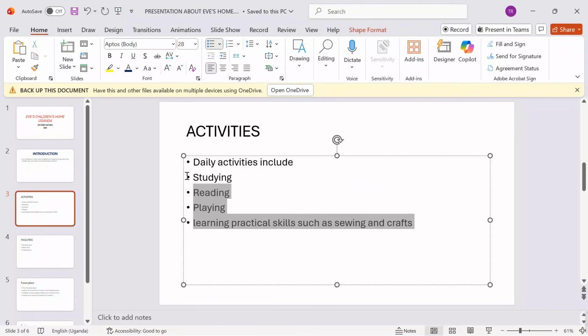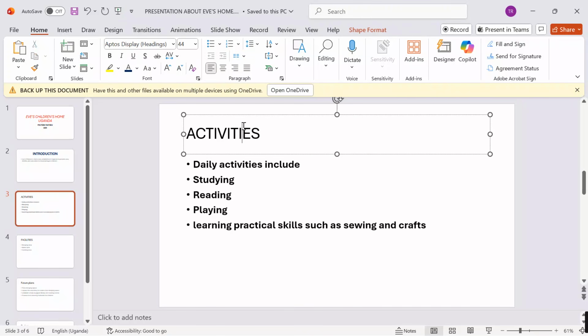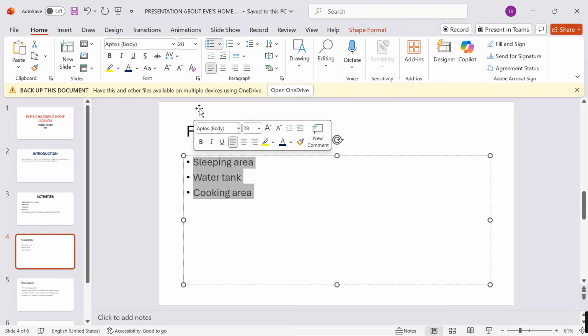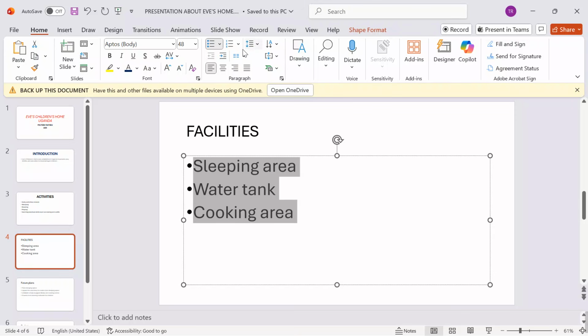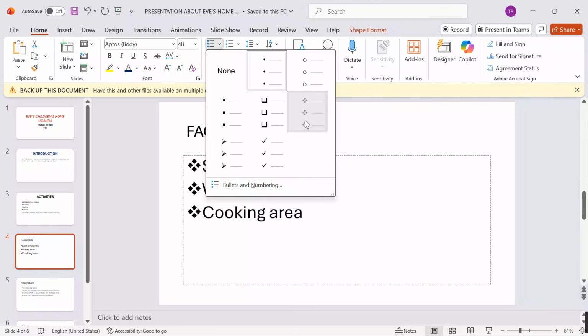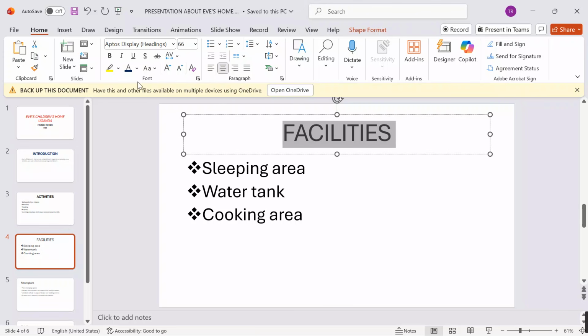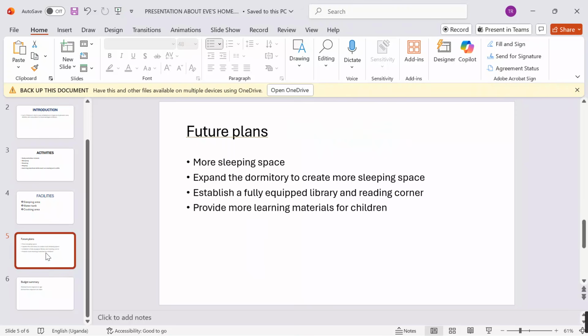I also do the same adjustments, align this center, bold it a bit, and then increase its font size. My areas, I can go on, increase, change the style, align it center, increase on its font, and also give it a different color.